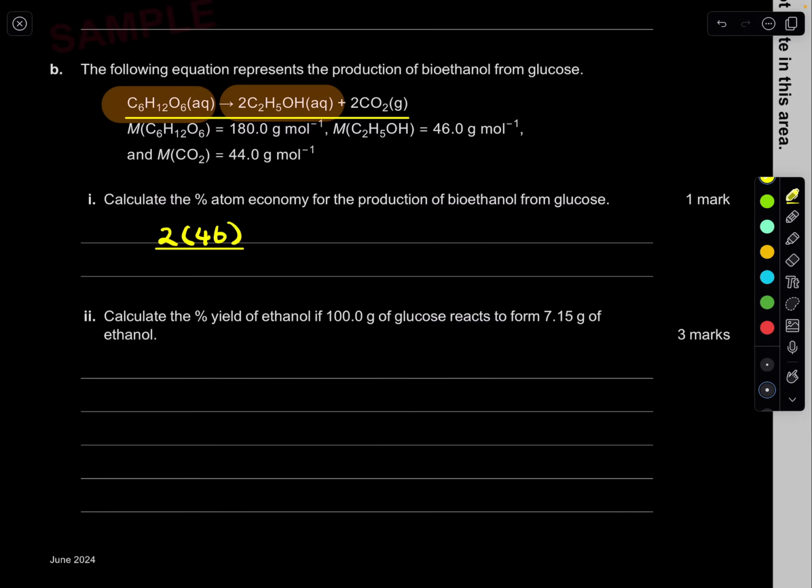Divided by the molar mass of your reactant, which is just 1 glucose molecule, 180. And multiply by 100 to make it a percentage. So it's 2 times 46 divided by 180 times 100. And we get, to how many significant figures? 3, it looks like.